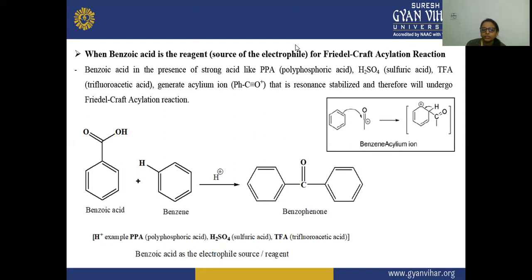So in the reaction, you can see that this benzoic acid is undergoing the Friedel-Crafts acylation reaction. So here H positive examples are PPA, polyphosphoric acid, H2SO4, or TFA, that is trifluoroacetic acid.